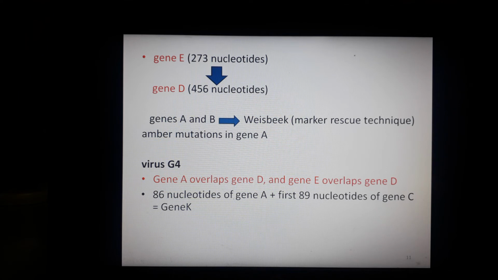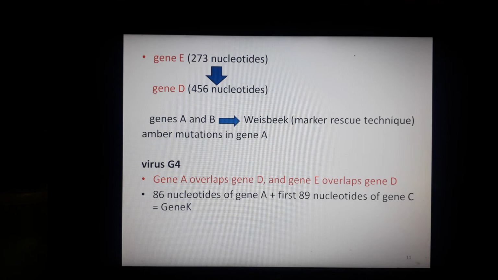From all this they observed that this gene specifies a protein of about 10,000 daltons. Thus gene E overlaps a portion of gene D, and both genes are translated in two different reading frames, in two different phases. So this was all about gene E and gene D.